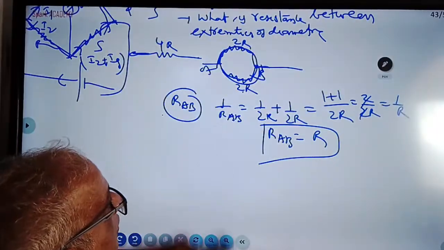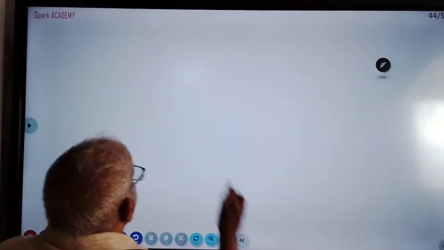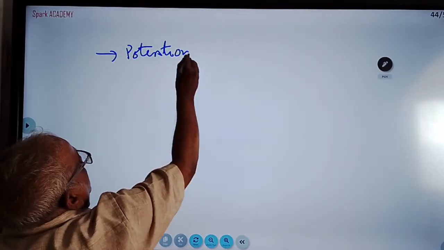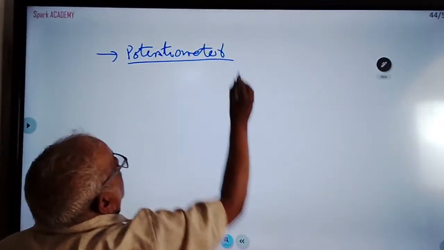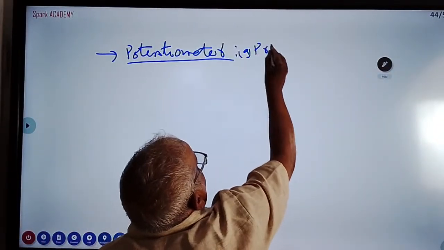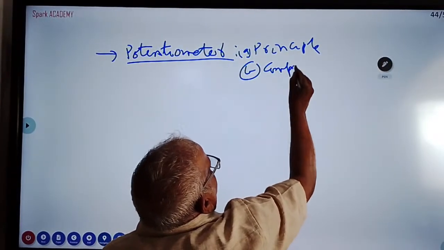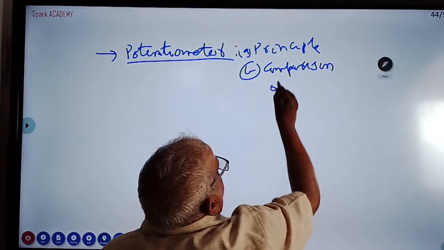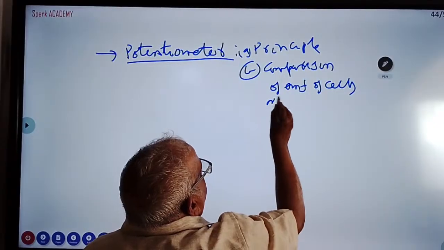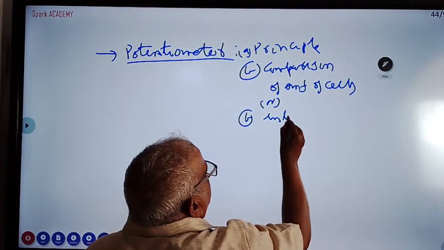This is the important problem they are asking under Wheatstone's bridge. Another question is potentiometer. Very rarely, 30%, they are asking potentiometer. What is the principle? What are they asking in potentiometer? Principle, comparison of EMF of cells, and they are also asking internal resistance of a cell.